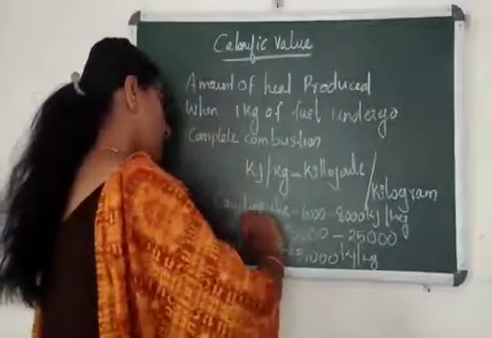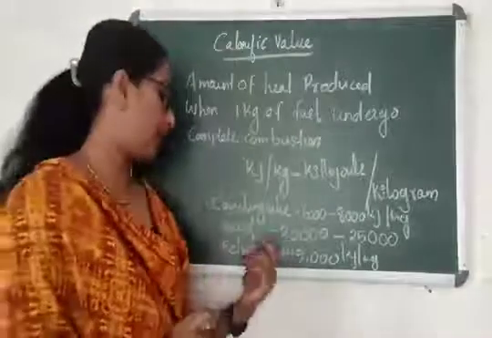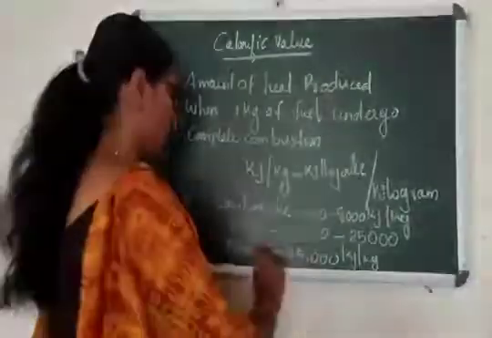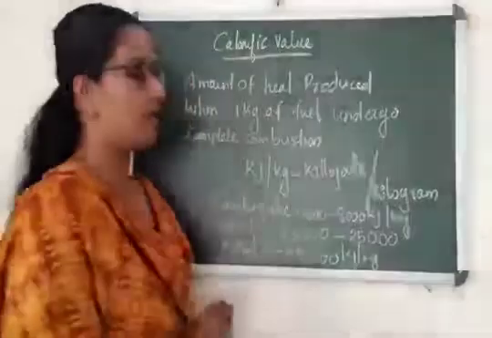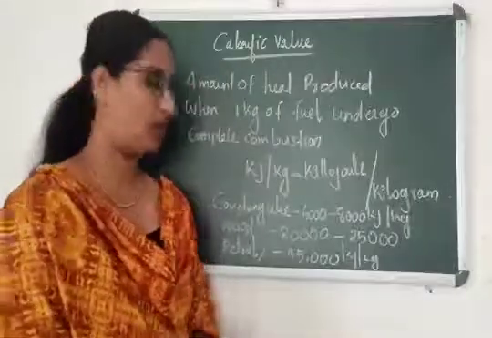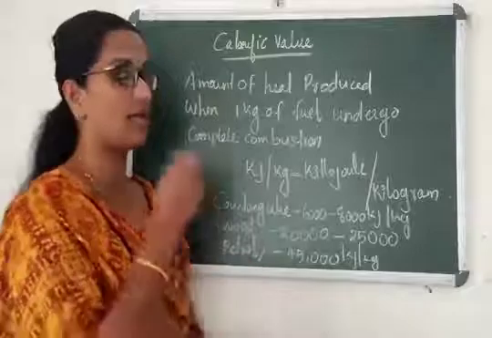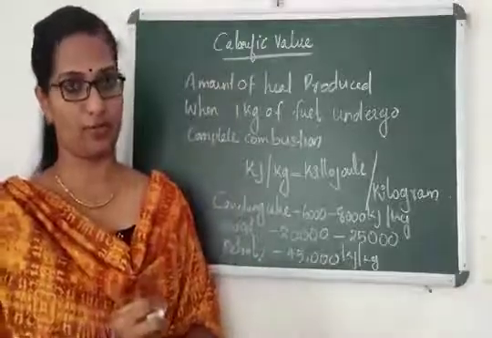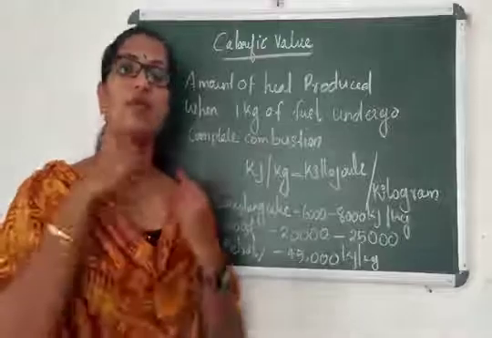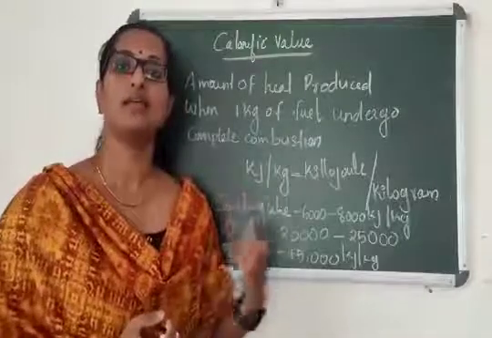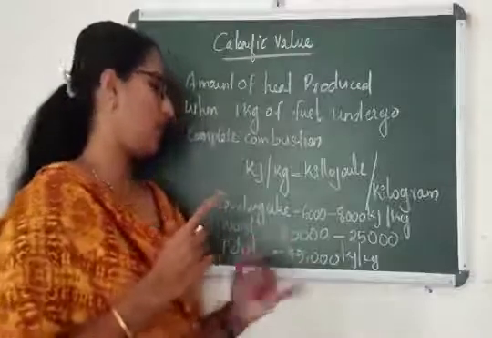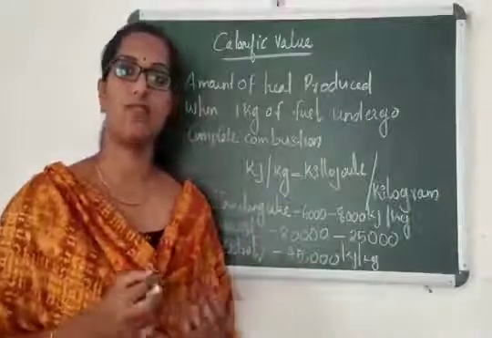Compared to those two, you can see that petrol is the ideal fuel. Ideal fuel means petrol has more calorific value. Okay, so based on the calorific value, you can select the fuels. If it produces more energy, that is a good fuel. If 1 liter of petrol produces this much heat energy, the engine will be working more powerfully.